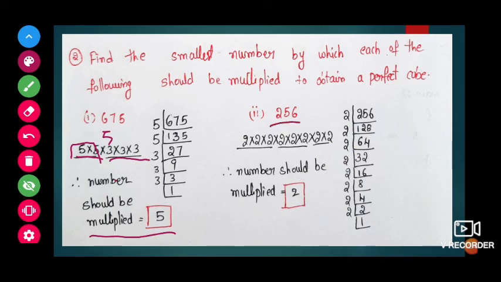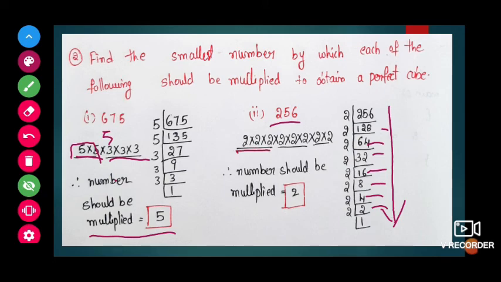Next 256. Here also we will do the prime factorization: 2 into 128, 2 into 64, 2 32s, 2 16s, 2 8s are 16, 2 4s are 8, 2 2s are 4. Now we can write it as 2 into 2 into 2 into 2 into 2 into 2, 2 into 2.